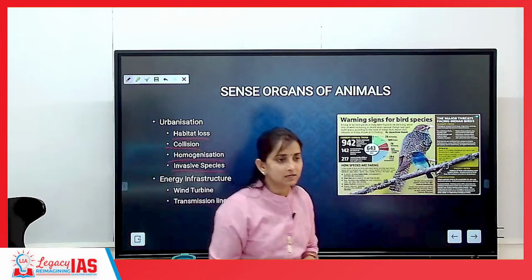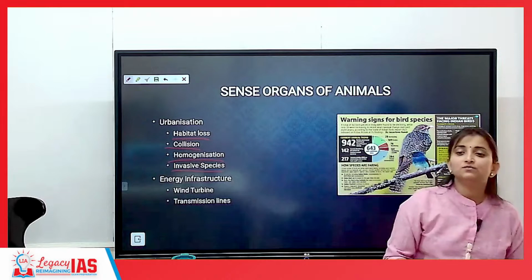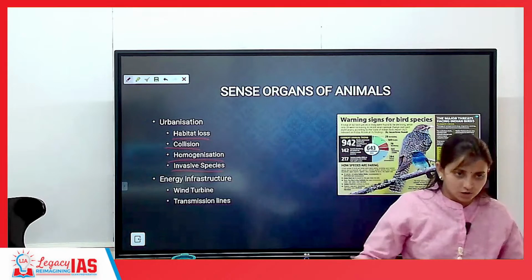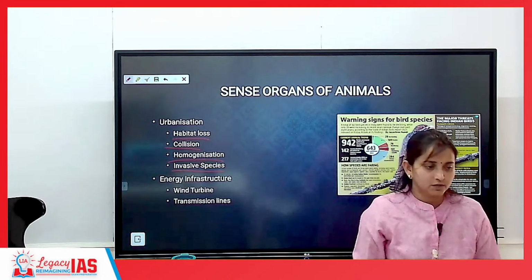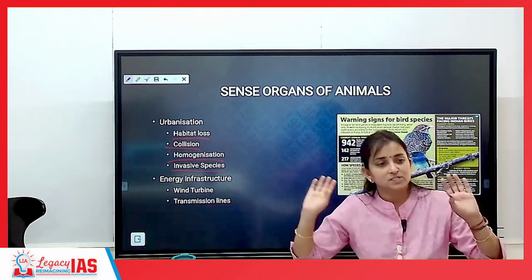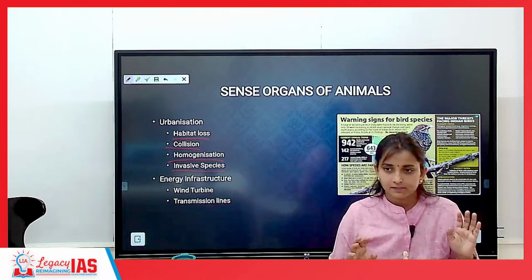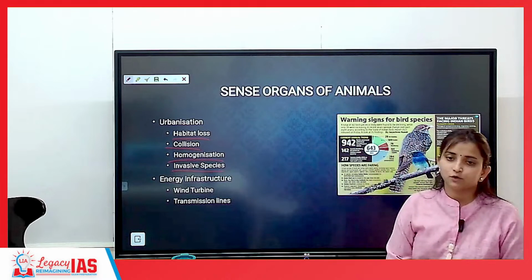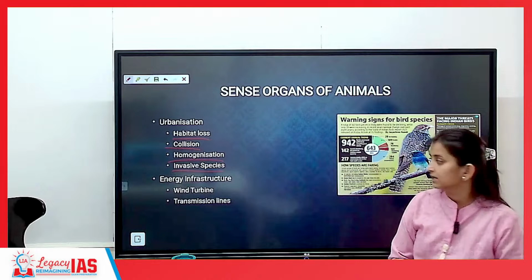For example, I gave you the example of the grey pigeon. The grey pigeon can eat up the resources of all other bird species which are found. If they can, they will only be feeding on all of this. So the rest of the bird species will leave that place. So invasive species have also led to a decline in bird population.